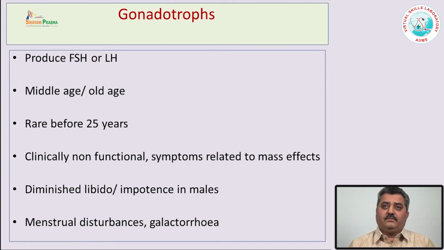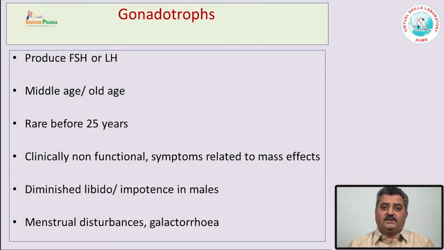The other pituitary adenoma which is common is the gonadotroph. Earlier all of these were classified under non-functional pituitary adenoma because most of them occur in middle age or old age. The size of these adenomas is very large because they hardly produce symptoms, or their symptoms are very subtle. The most common are diminished libido, impotence in males, menstrual disturbances in females, or sometimes galactorrhea.